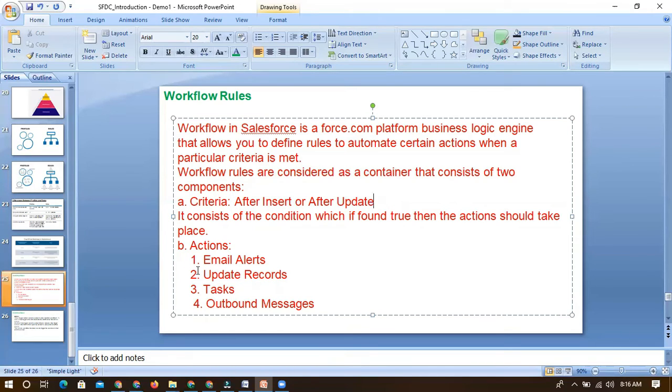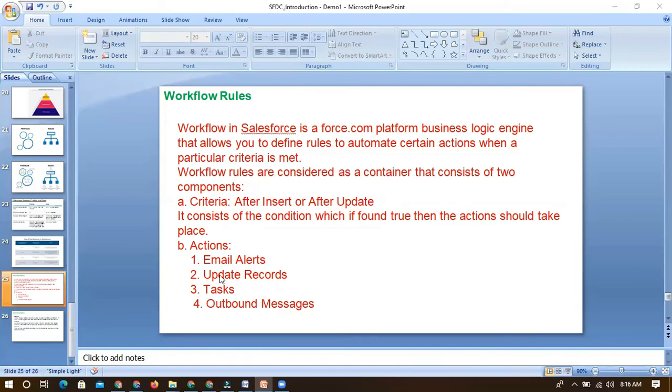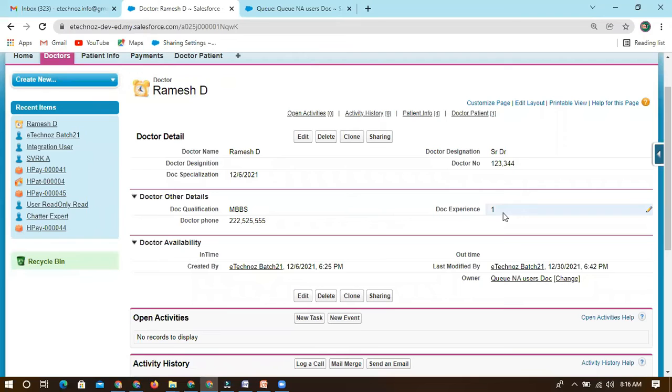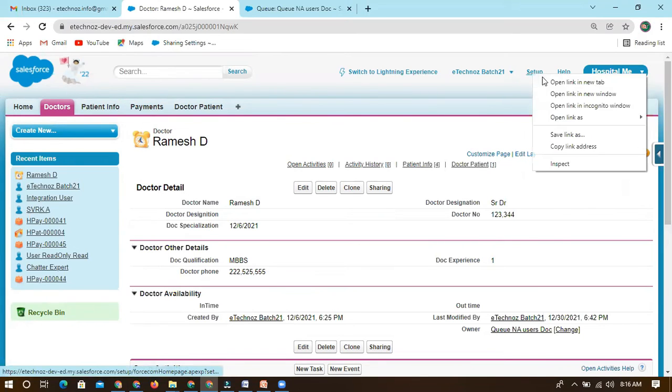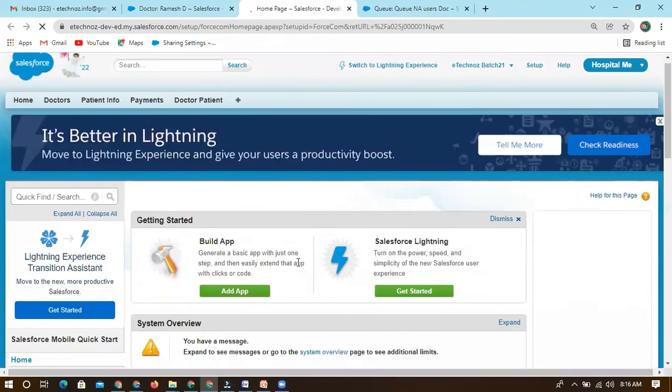Now quickly see the first one, email alerts, and how we'll be passing it. This is just an example I'm giving, so you can go through other examples. Quickly we will create one workflow rule and see how it is working. Then you will have a better idea, and you can try other scenarios as well.